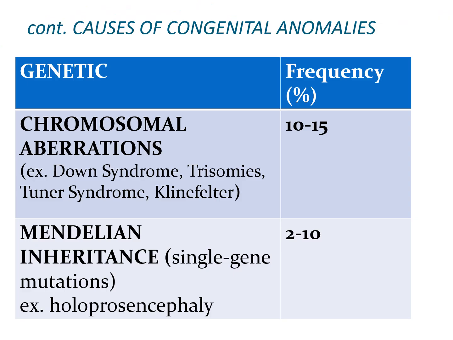For the genetic causes of congenital malformations, we have chromosomal aberrations comprising 10 to 15%. Examples of these are chromosomal syndromes like Down syndrome, other trisomies, Turner syndrome, and Klinefelter syndrome. And 2 to 10% are Mendelian inheritance or single gene mutations, like holoprosencephaly. It's the most common developmental defect of the forebrain and midface in humans.